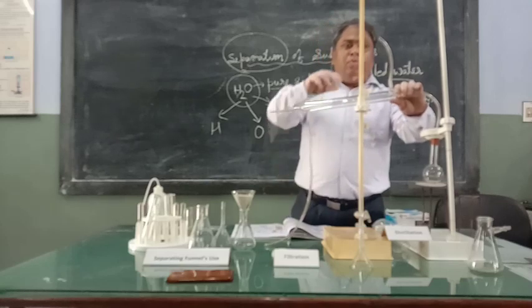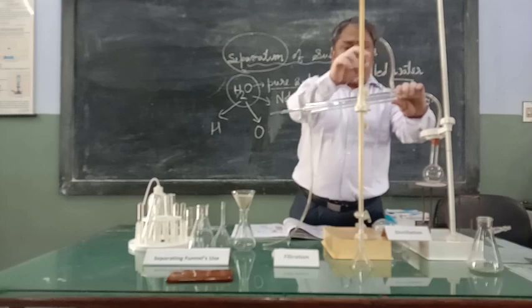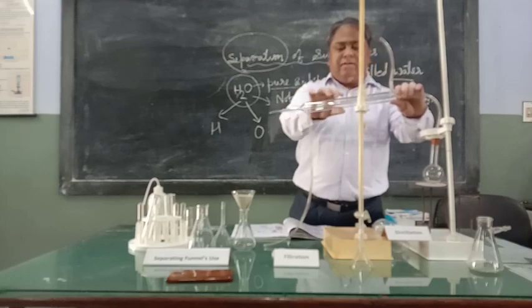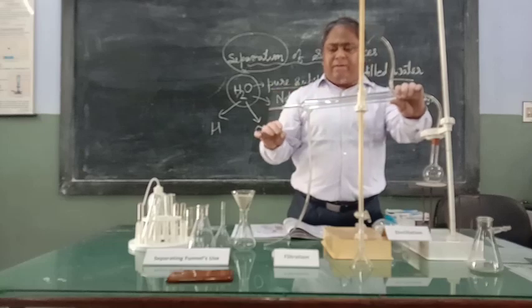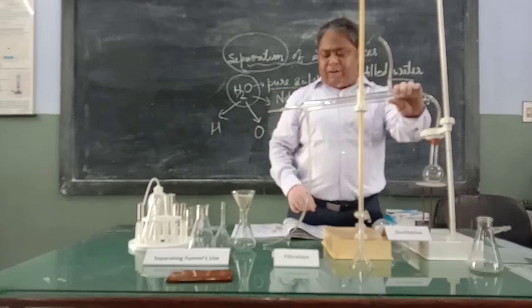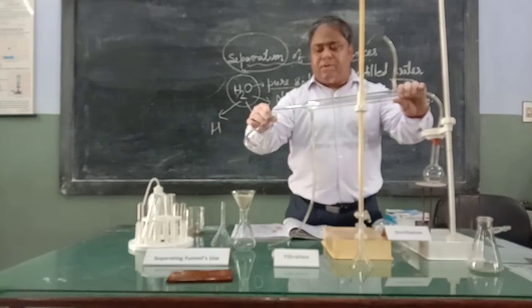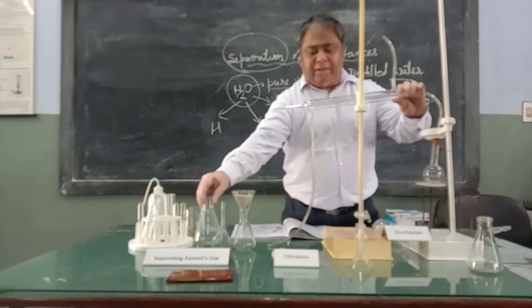And we can put cold water from this pipe so that the condenser is made colder. So if the condenser is colder, then what will happen? The vapors will become condensed and the droplets of vapor will come out, and those droplets can be collected here. So in this way we can get distilled water.